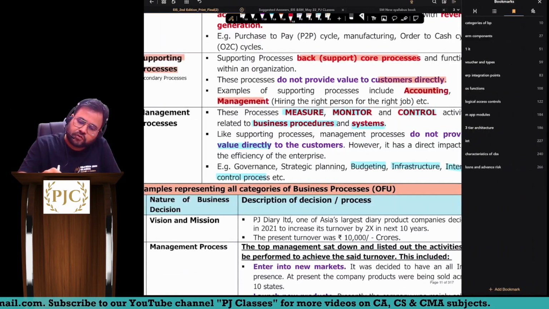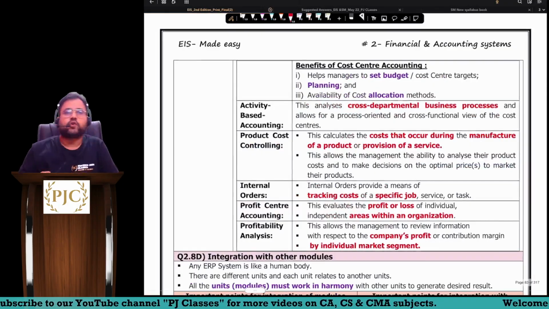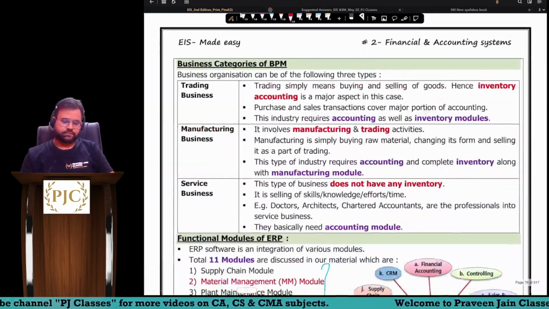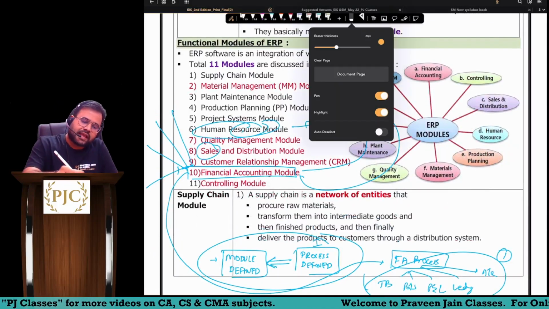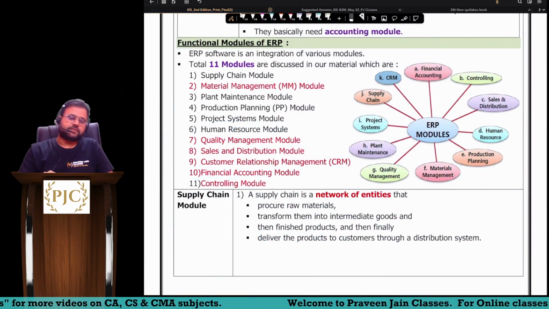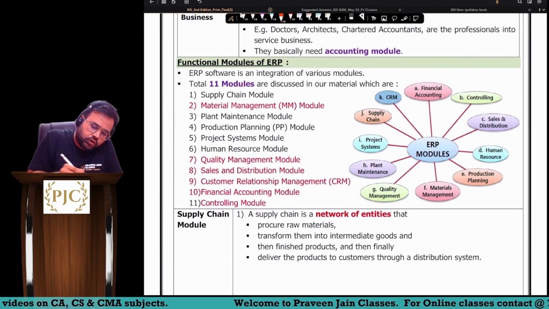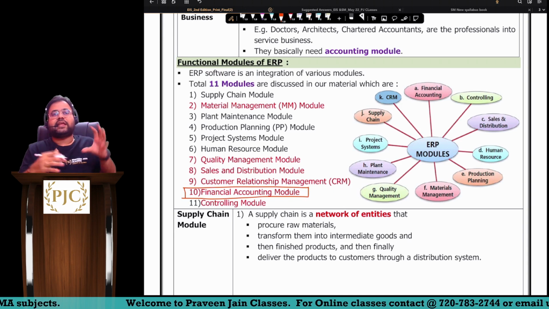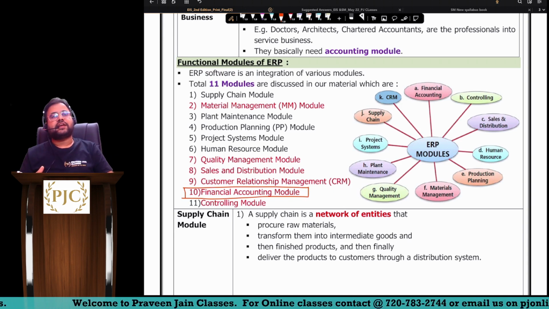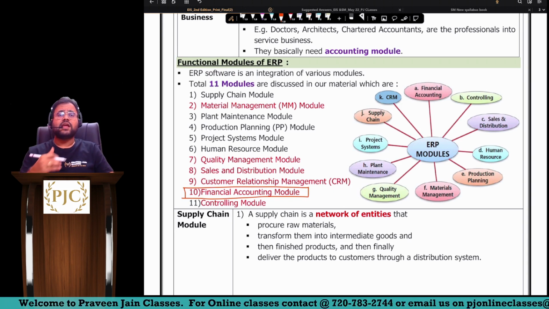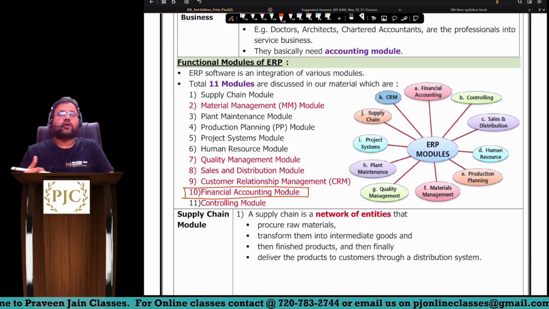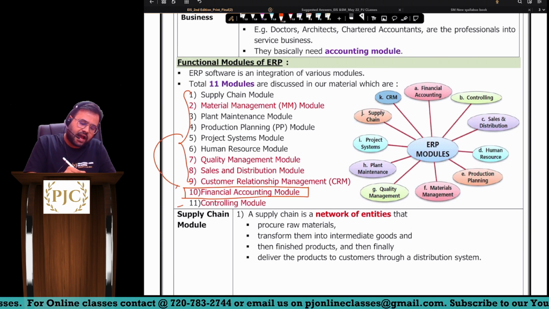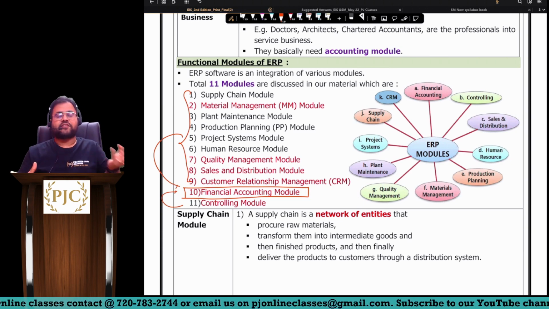Sir, in ERP software, we have seen various modules. 11 modules are discussed in our syllabus. Just let me show you. Yes, there are about 11 modules discussed in our syllabus. In those 11, one module we have is the finance accounting module. If you read this answer very carefully, what you will find is that all the other modules, directly or indirectly, are connected with this module called finance and accounting.